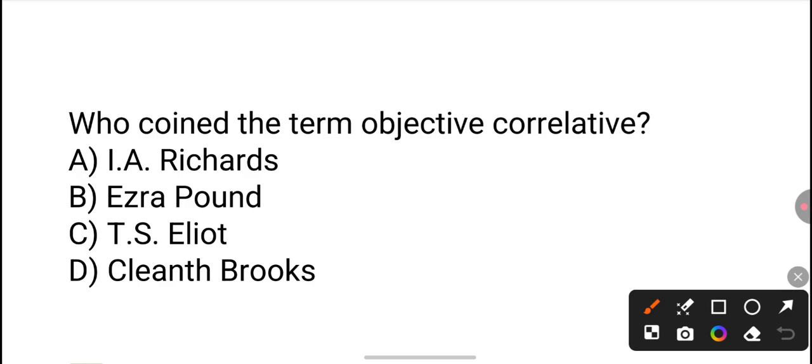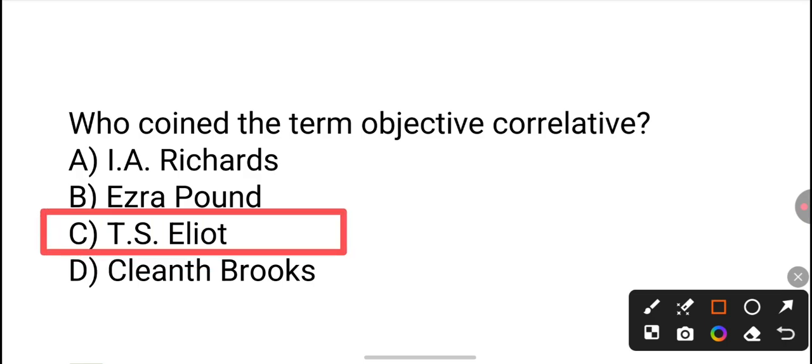So let's start. Here we have our first question. First question is, who coined the term objective correlative? Objective correlative is a term which was coined by T.S. Eliot. Option C is the right answer.